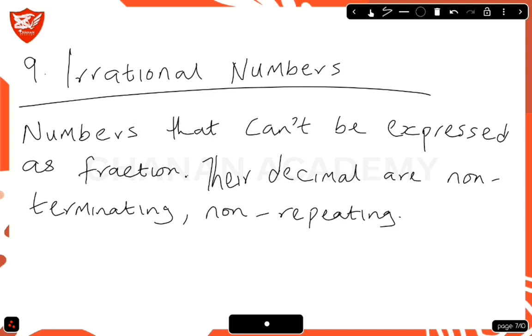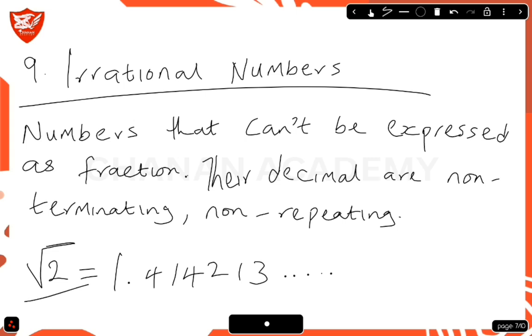Let's take for example root 2, the result is going to be 1.4142, 13, and so on. You keep writing, the numbers keep going, and also it's not repeating. Root 2 is an irrational number.